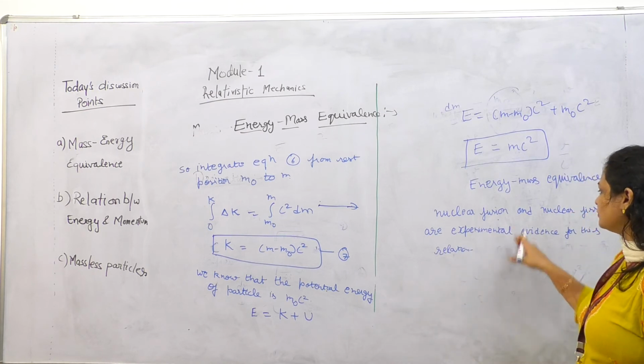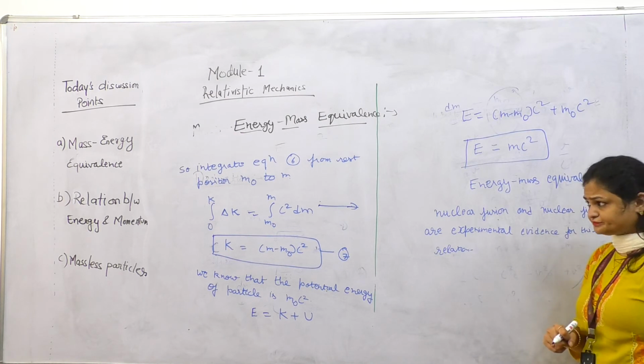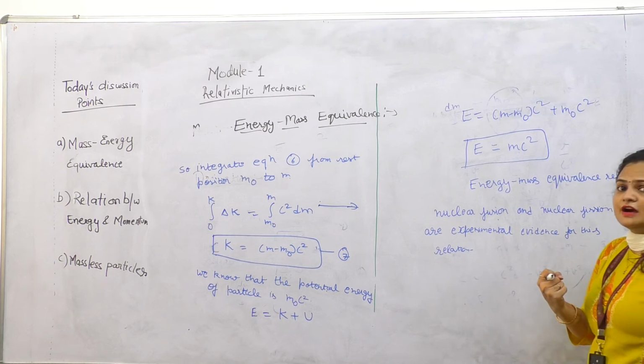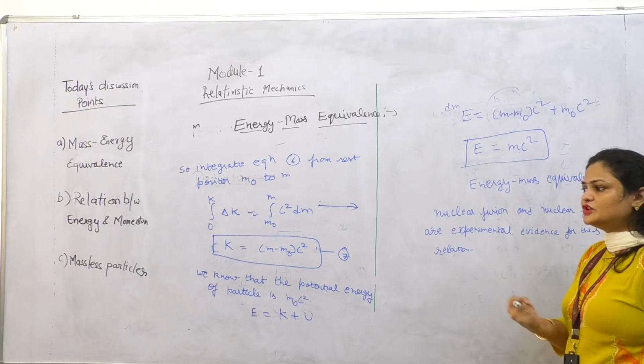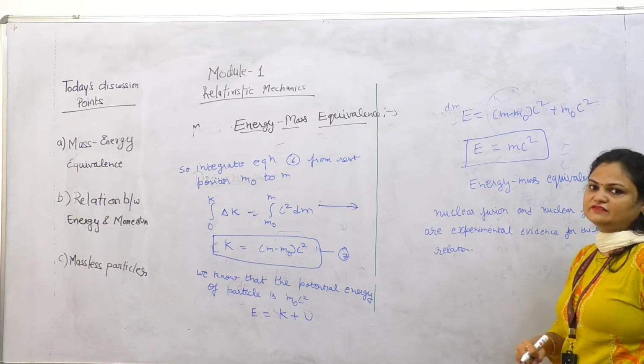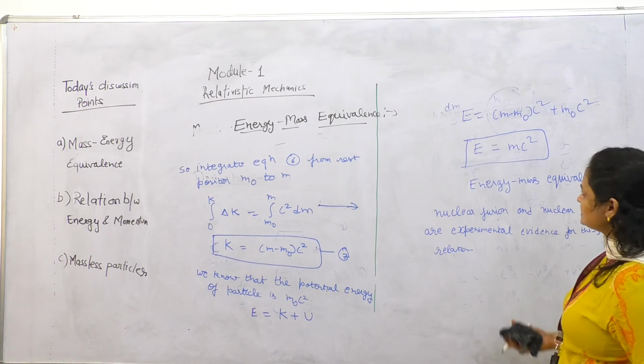So these two phenomena are the experimental evidence for this relation. Now one question arises: show that relativistic kinetic energy reduces to classical kinetic energy when v is very much less than c. So we can do this relation.